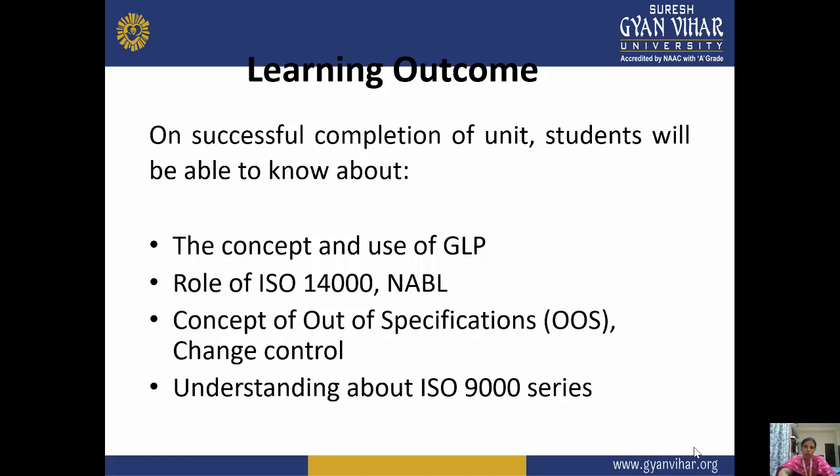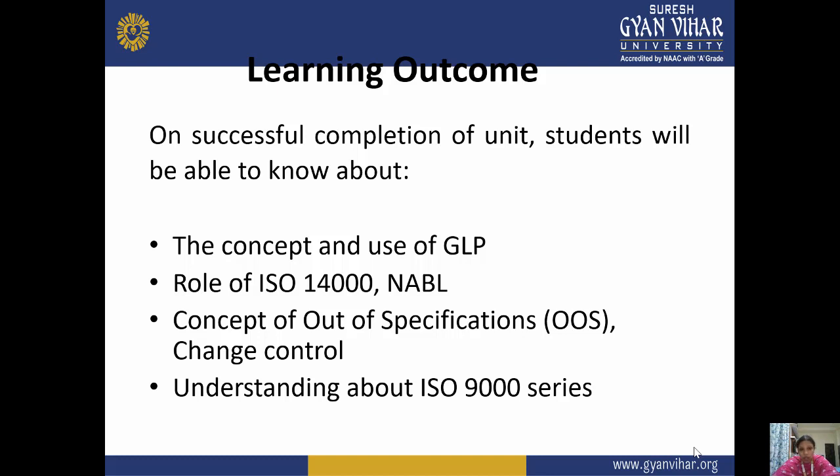Next is learning outcomes. On successful completion of the unit, the students will be able to know about the concept and use of GLP, that is good laboratory practices, and how we can use GLP in our quality management system.